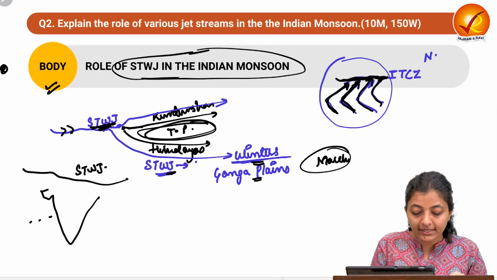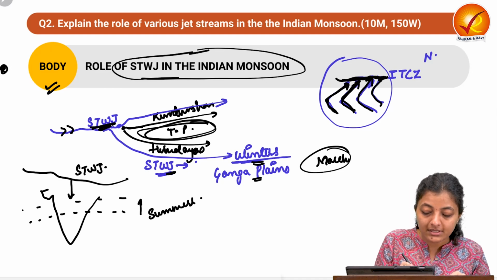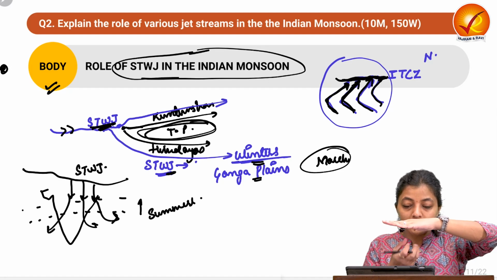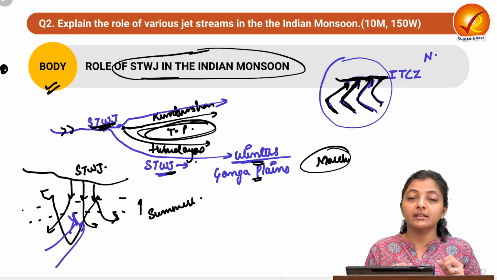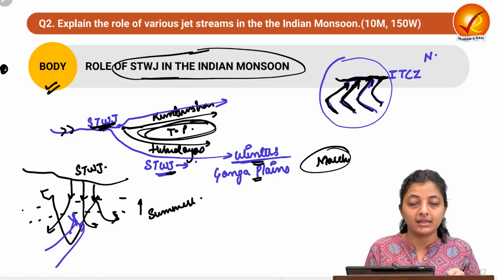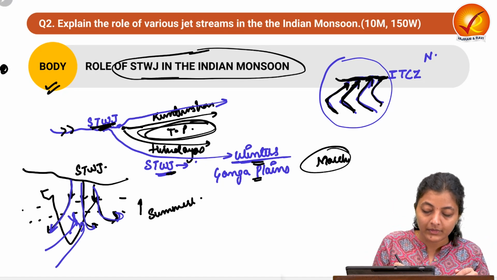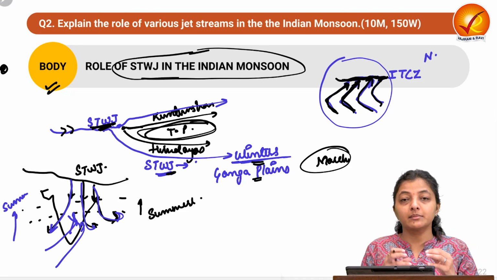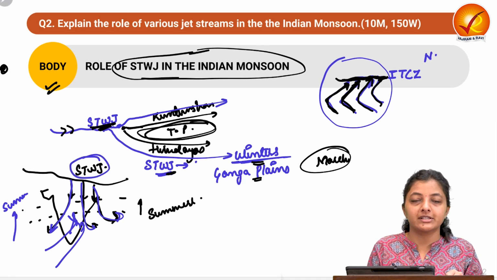Although the ITCZ can be shifting like this in the summers, because this is creating the high pressure, it is not allowing the conditions to converge the air like this. It is not creating conducive situations like that, but rather it is suppressing. So even if the summers are approaching and the heat is maximum, there is no monsoon due to the presence of the subtropical westerly jet stream.